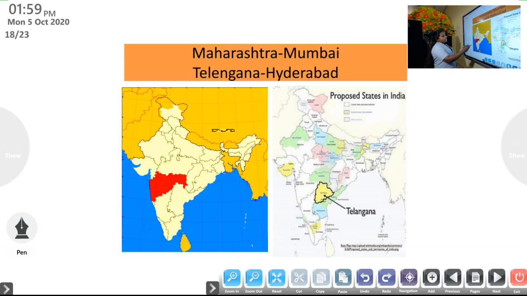Now, here exists Maharashtra. This state is called Maharashtra. And the capital of Maharashtra is Mumbai.